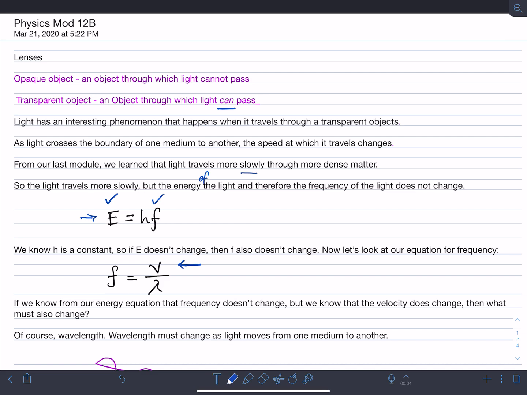What's important to note is that if the velocity is changing because the medium has changed, then what has to change as well? Of course, the wavelength has to change. If velocity changes, wavelength changes as well. It's really important to understand.